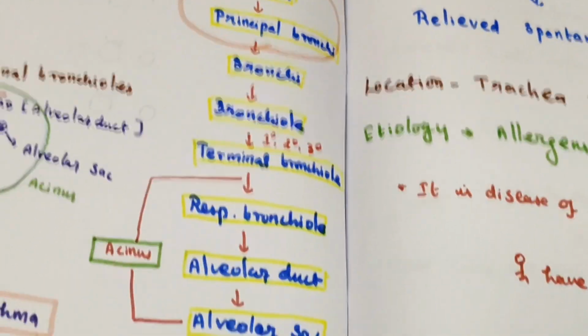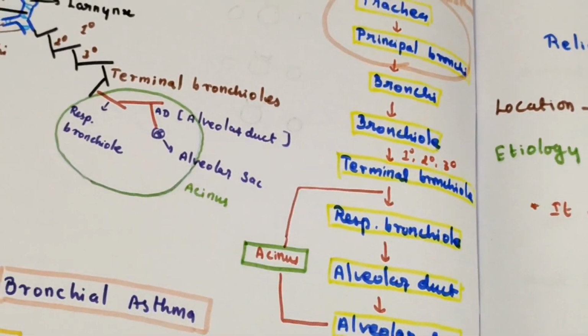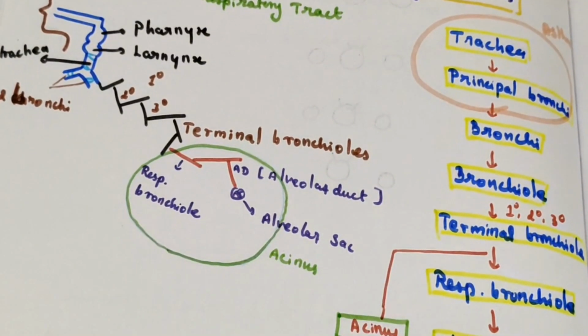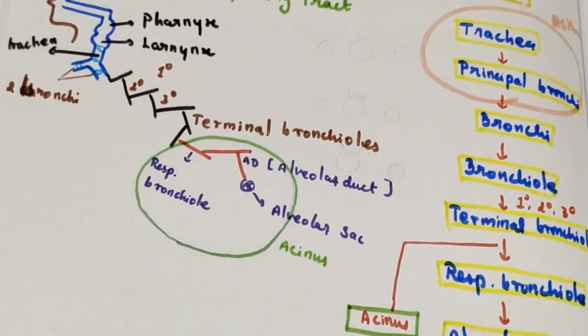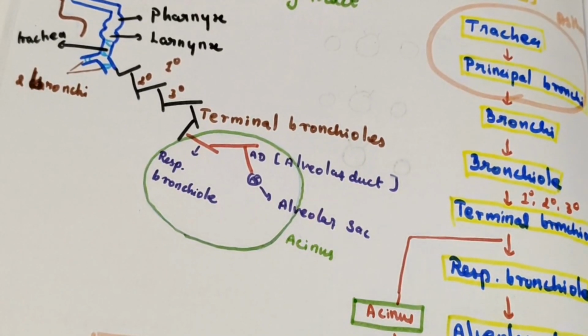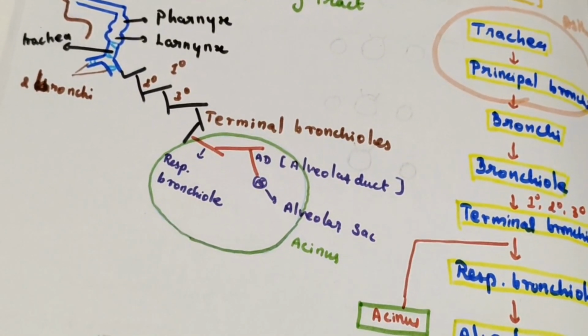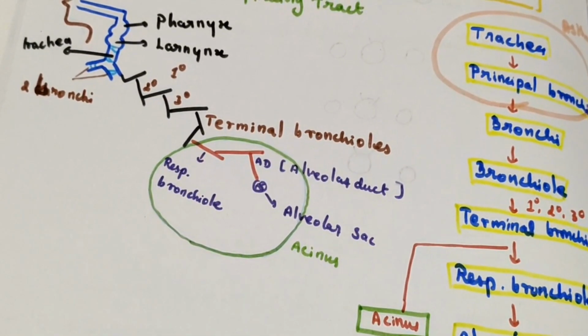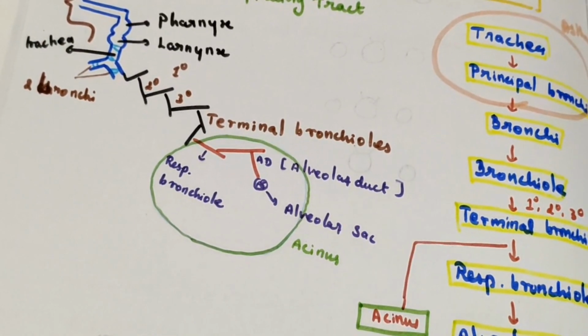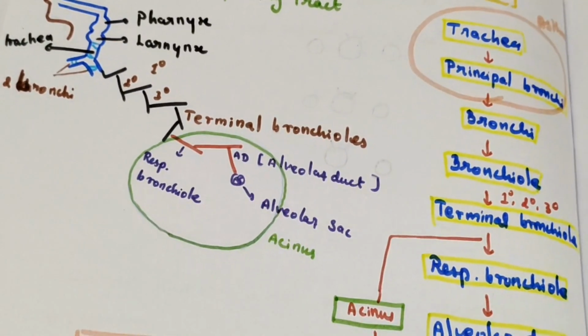But air will also not go inside. So the person has dyspnea and cough. That is the attack of asthma.